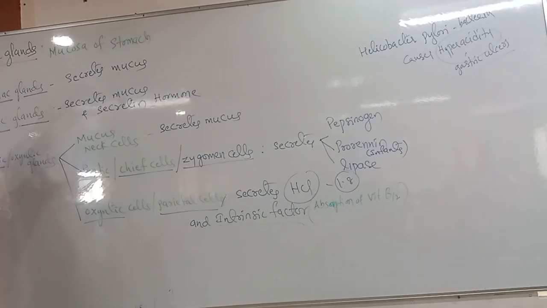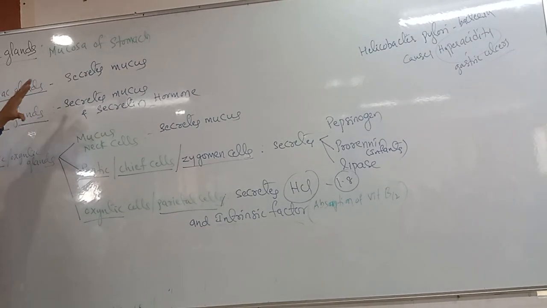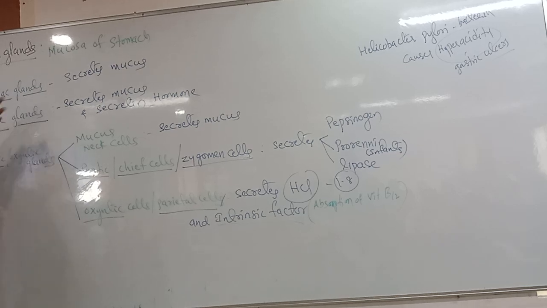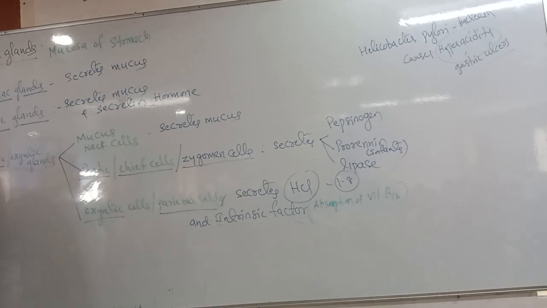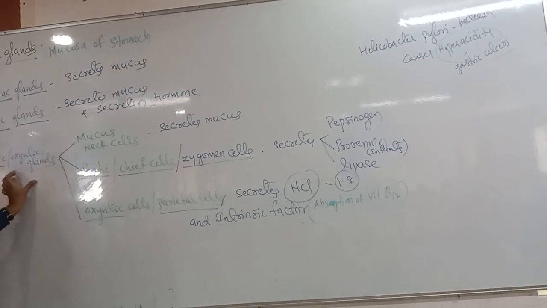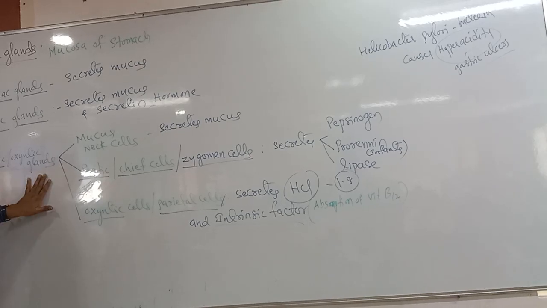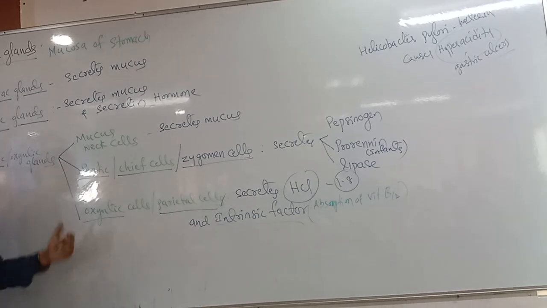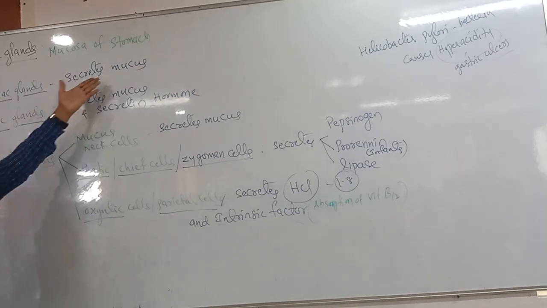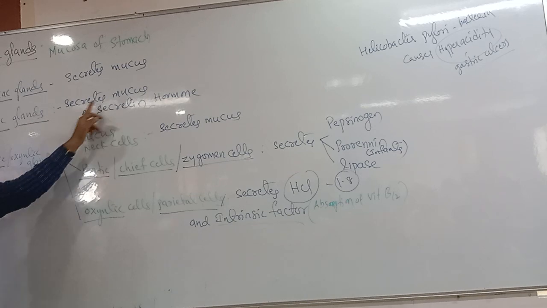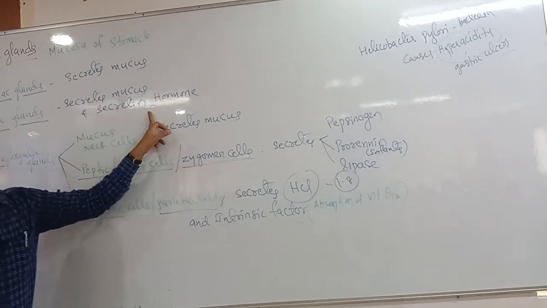Gastric glands are present in the mucosa of the stomach. The stomach consists of three parts, and the mucosa of all three parts contains glands. In the cardiac part there are cardiac glands, in the pyloric part pyloric glands, and in the fundic part fundic glands, also called oxyntic glands. But only oxyntic glands are given in your textbook. Cardiac glands secrete mucus. Pyloric glands secrete mucus, and one hormone also.